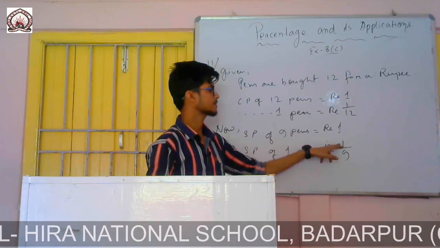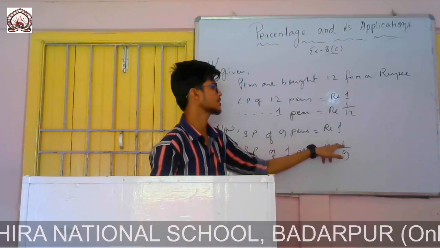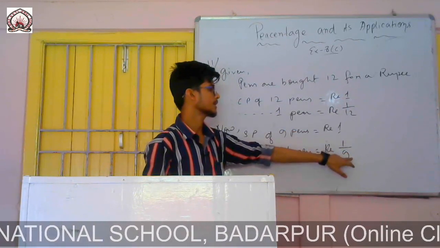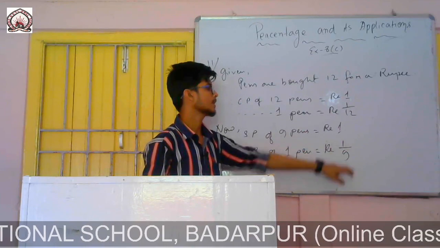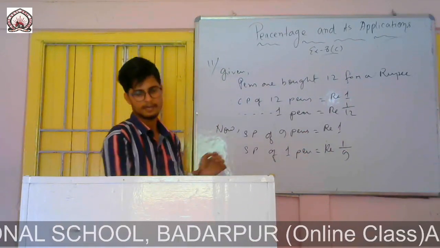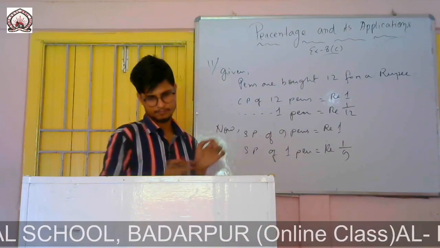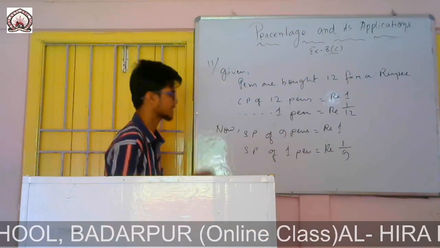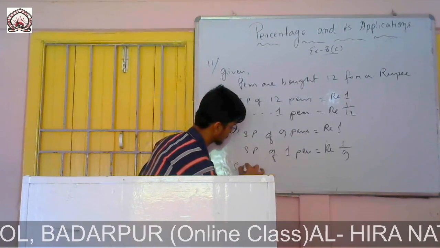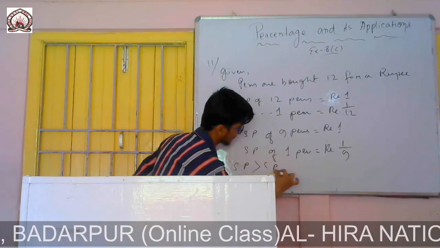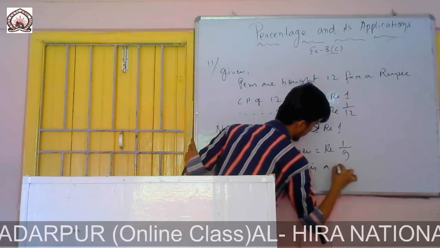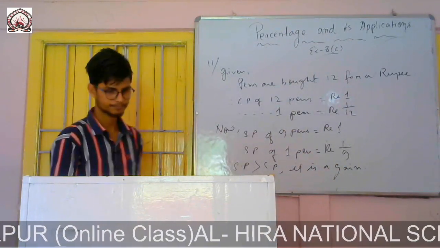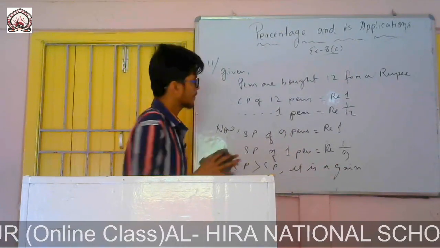The denominators are different, 12 and 9. If the numerators are the same, the one with the smaller denominator is the greater fraction. So from that we can understand. In the question it is also given to find the gain percent, that means there was a gain. So you write: since SP is greater than CP, it is a gain. Now we'll find the gain.